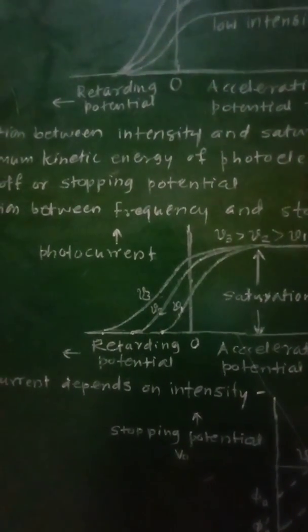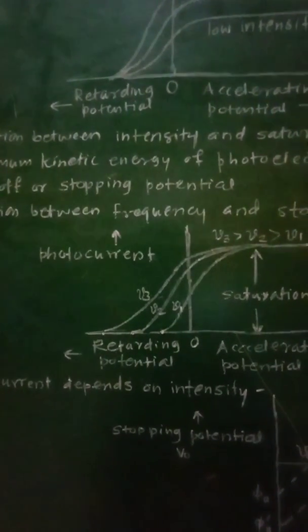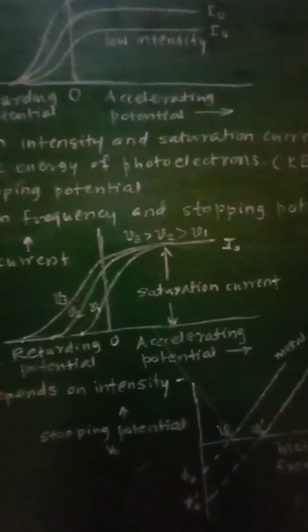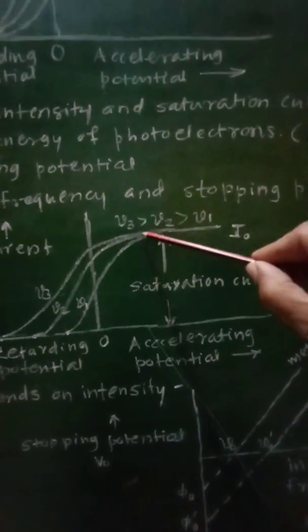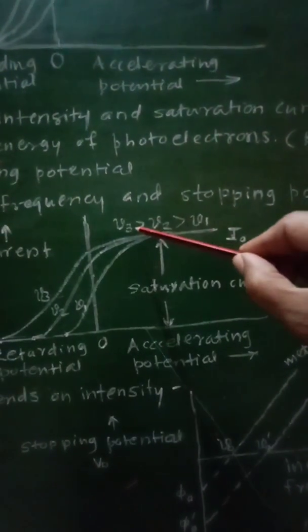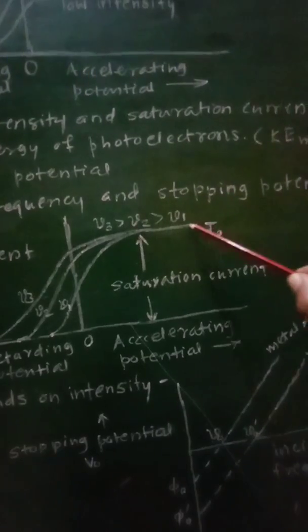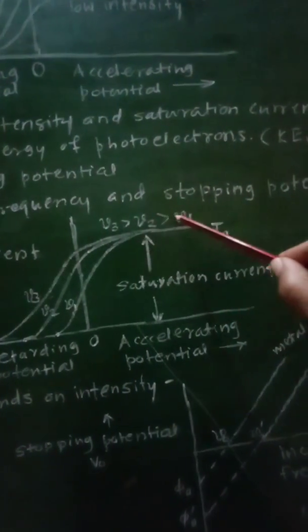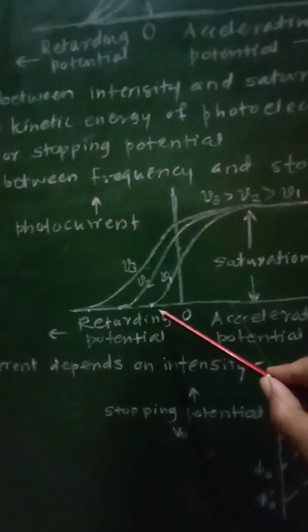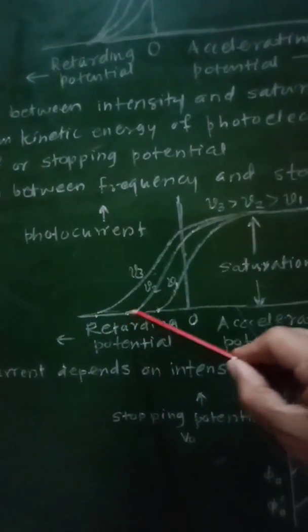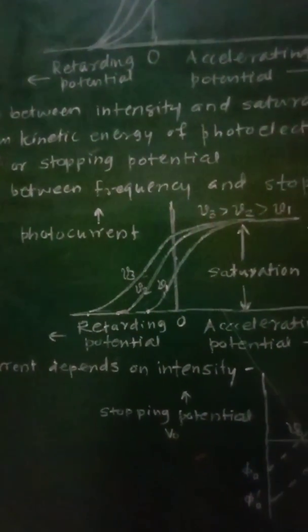So in this case, frequency of incident radiation was changed keeping intensity and potential constant. Here the frequency changes as nu1, nu2, nu3. At that time, the saturation current remains the same for all these frequencies, but the stopping potentials are changed for different frequencies.